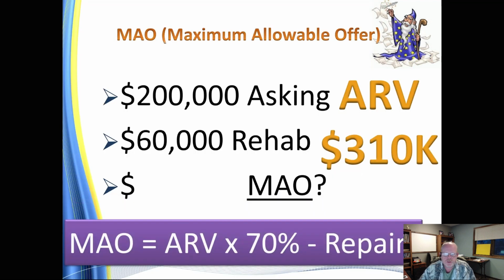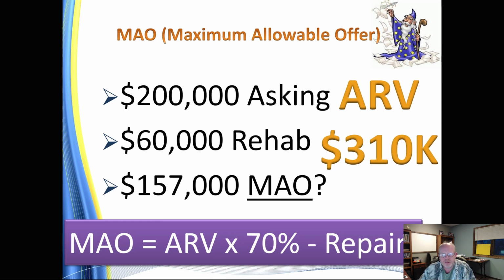So we go back and look at this one for the $310,000. This is on a property that I was looking at a while ago where the seller was asking 200. When I ran the numbers, you take 310 times 70% minus $60,000 in repairs, and that gets you $157,000.